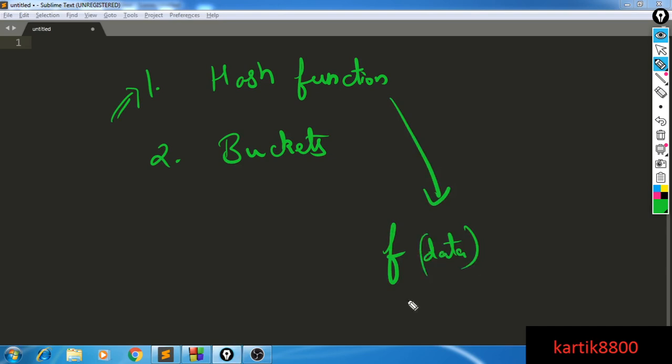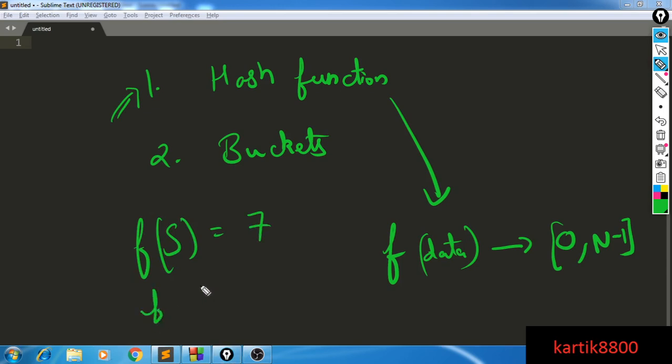Okay, so hash function will take the data, and corresponding to this data, hash function will generate an integer in the range 0 to n minus 1, and depending upon the hash function we can specify what we would like our n to be. Okay, and every time the same data is used, hash function will always generate the same integer. So if I try to find out f of 5 and it gives me maybe 7, then if I try to find out f of 5 again, it will still give me 7. So the idea here is that my hash function will take some data and map it to an integer in the range 0 to n minus 1.